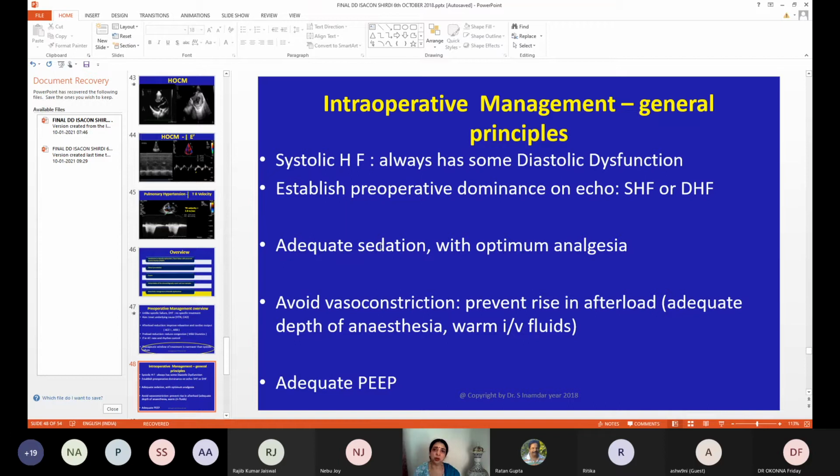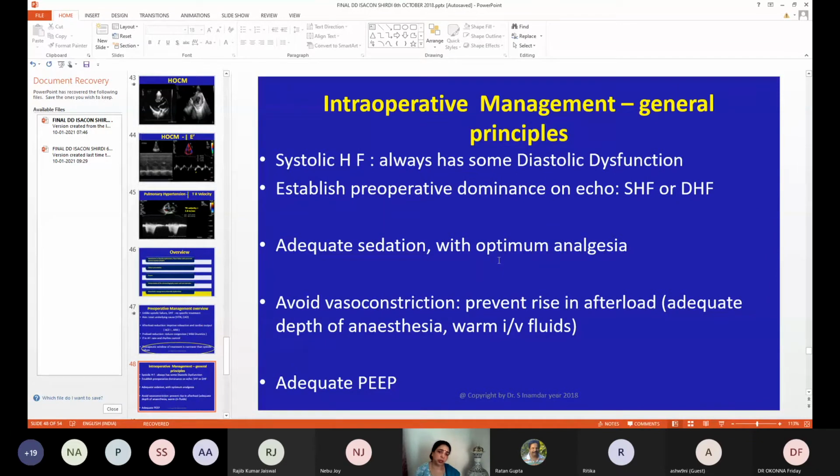Pre-operatively, you ask the cardiologist which is the dominant failure, whether it is systolic or diastolic, and accordingly you have to manage these cases. And of course, you all know adequate sedation, optimum analgesia. These are all important. And avoid vasoconstriction. How do you do that? Prevent rise in catecholamines. Again, depth of anesthesia and warm IV fluid.